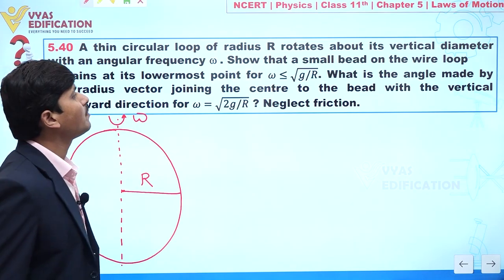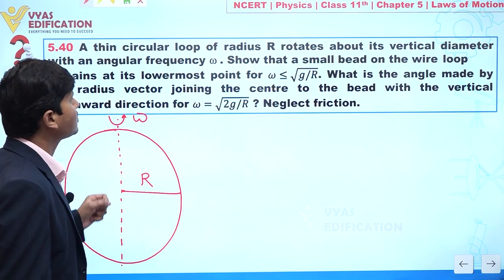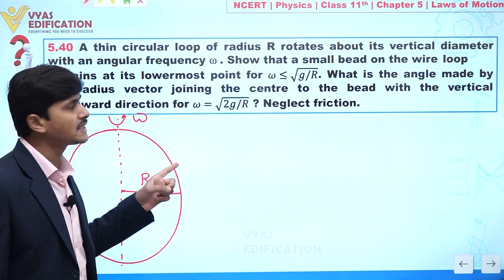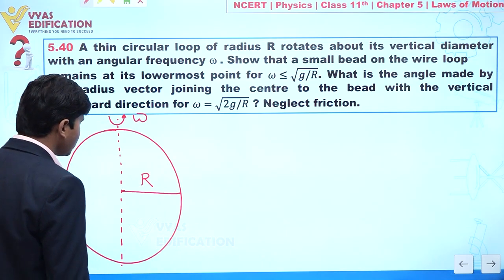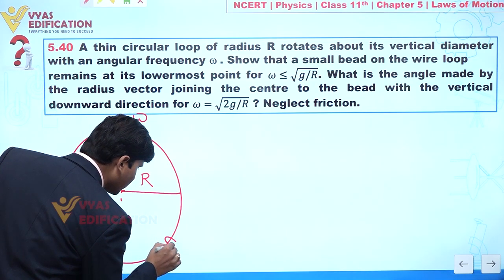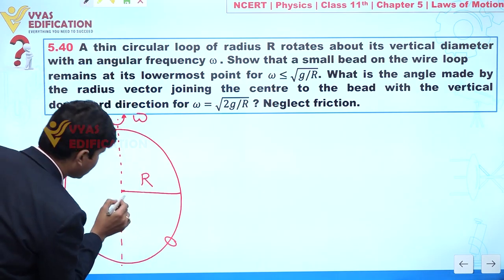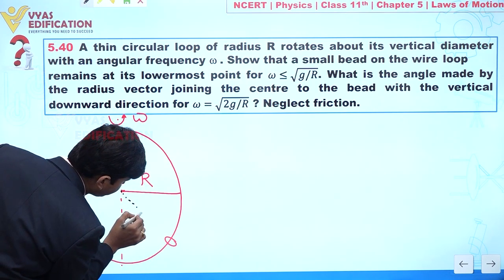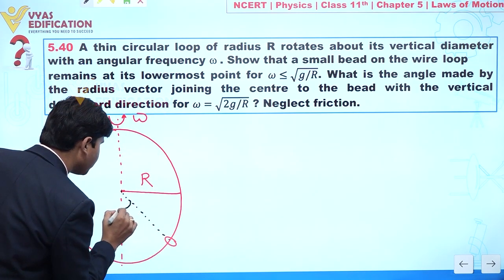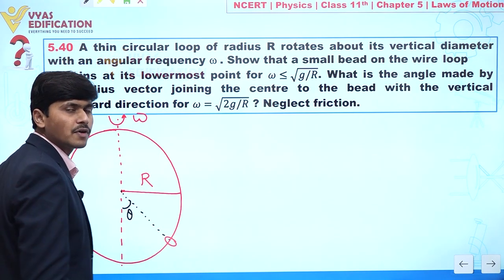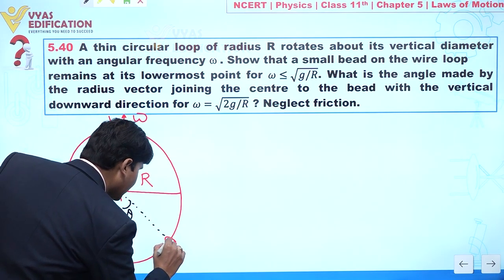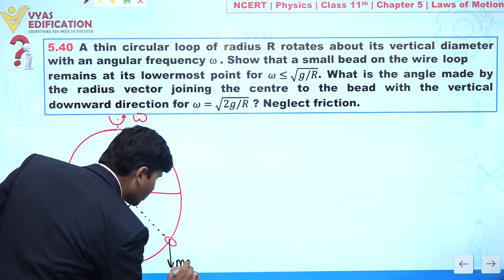Show that a small bead on the wire loop remains at its lower position for omega less than or equal to under root of g by R. So let's suppose we have a bead here, at any general position. This is the position of that bead, and let's suppose it makes an angle theta from the vertical. Now we can analyze the forces acting on this bead.